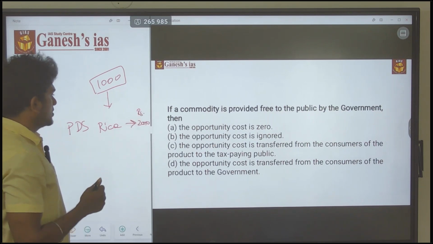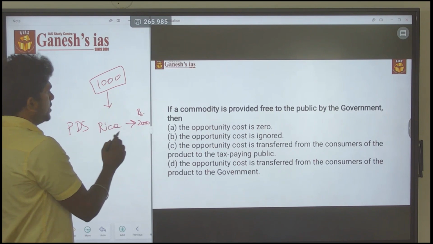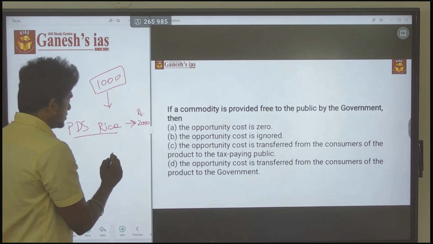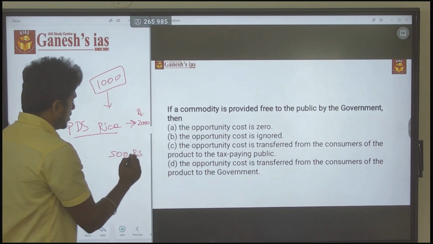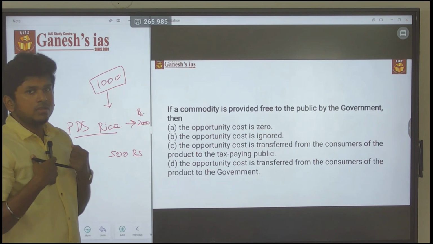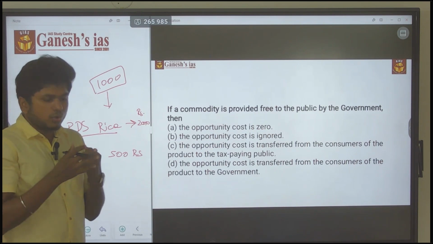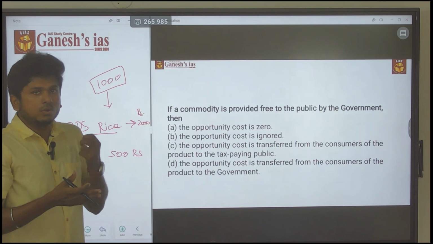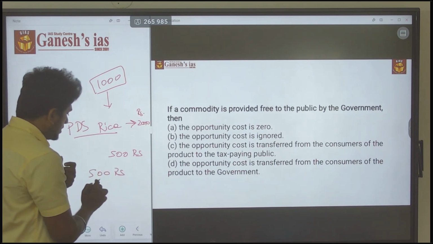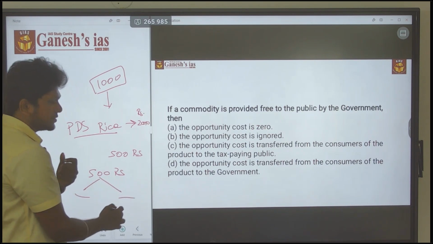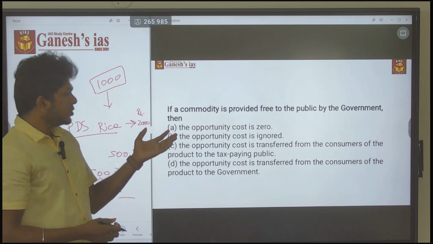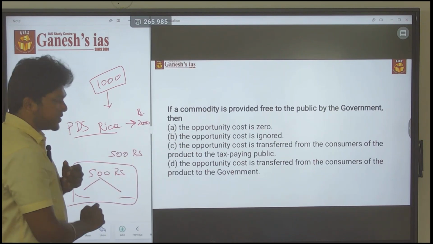If I would otherwise spend around 500 rupees per month on rice, now I have that 500 rupees because the government is giving it to me. With this 500 rupees I may make any choices. So there is no zero opportunity; there is a certain opportunity for me, 500 rupees.